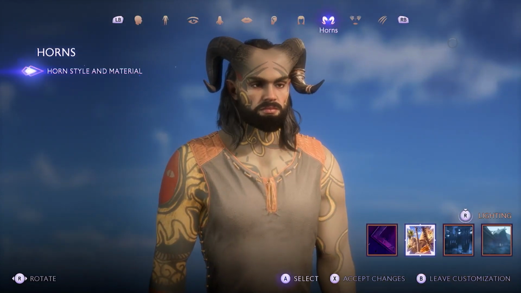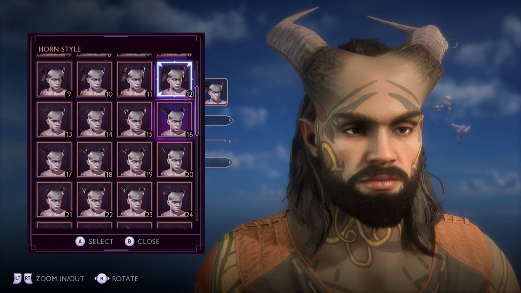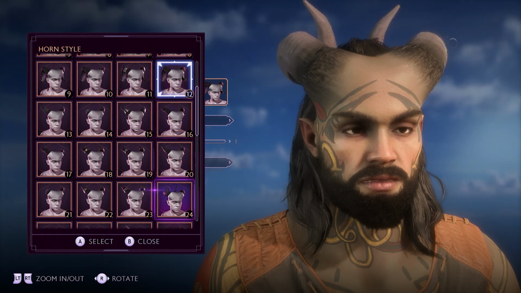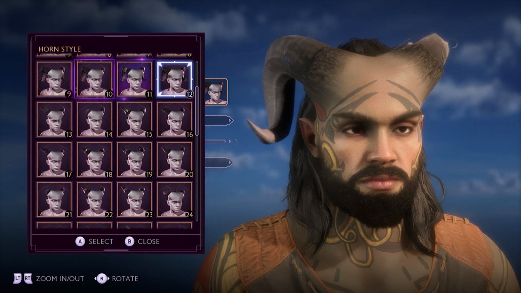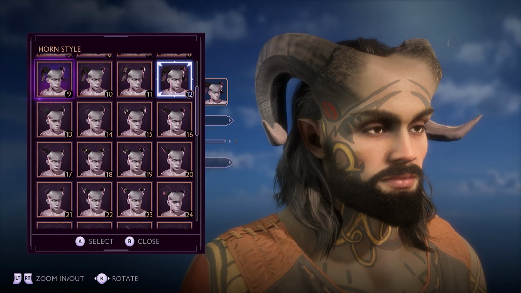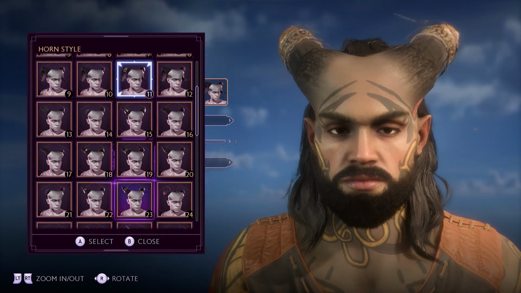Then we've got the horns. We've got different styles of horns. What have we got? Okay, more pointy. Okay, I kind of like that. So you can actually have a little bit of a different design. I'm a big fan of this one, to be fair. I'm thinking if we go with that with the gold straps around it, what else have we got?